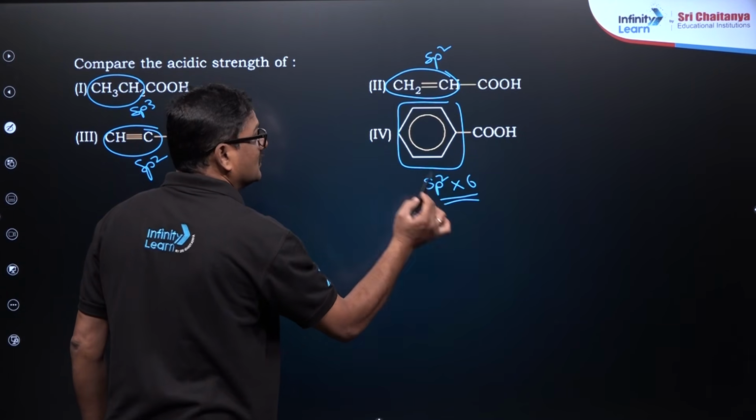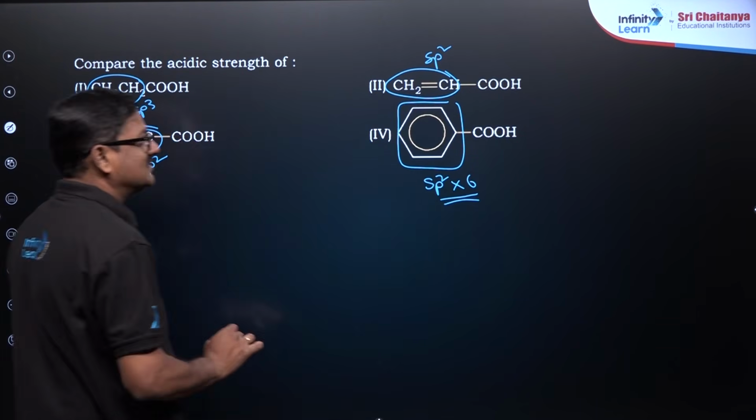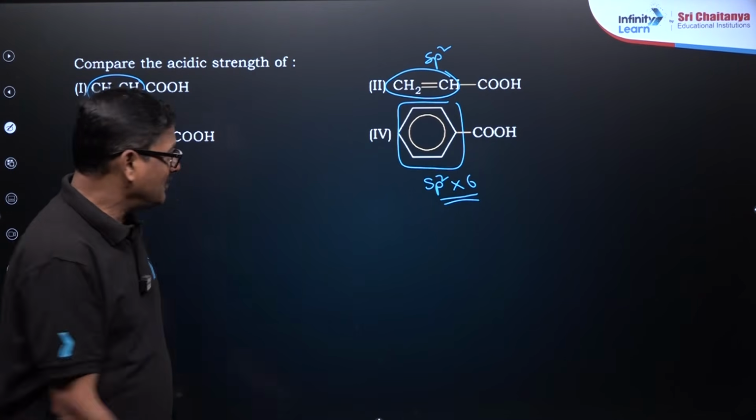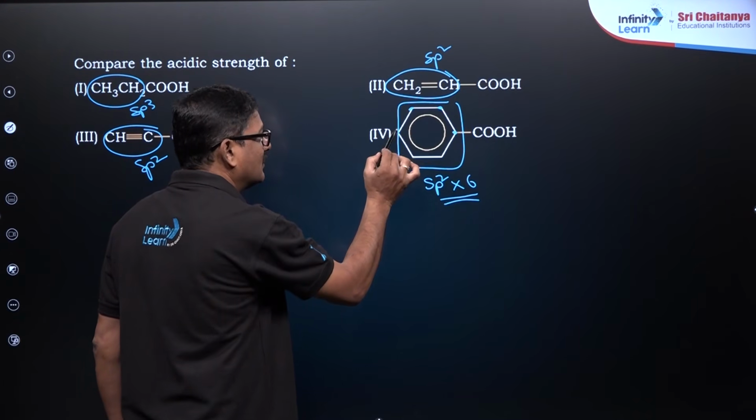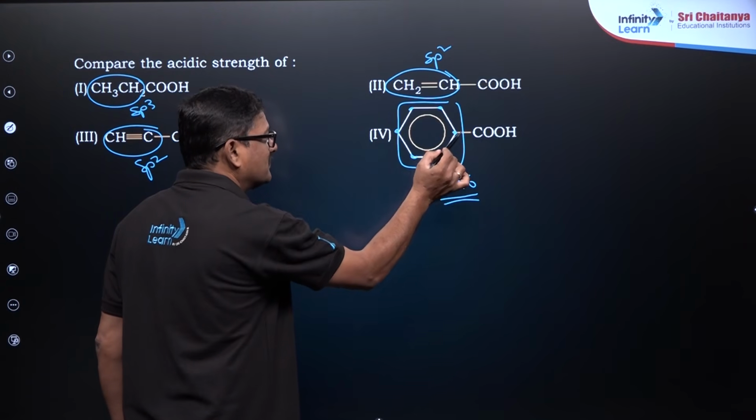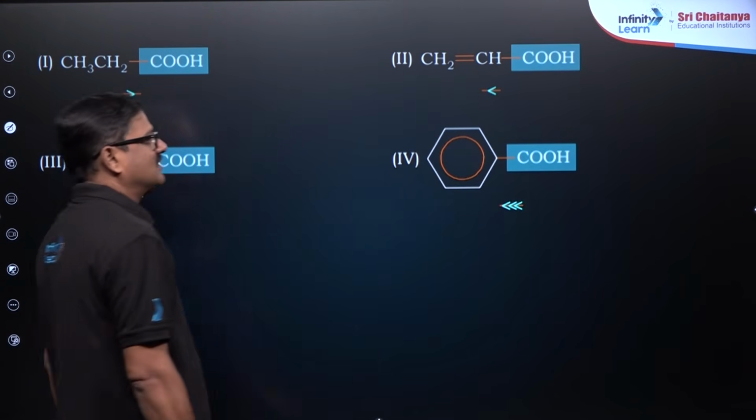So it is going to be more acidic as compared to this. You understand? Because this is sp2, compare. A carbon of sp2 will have a stronger acidic strength.